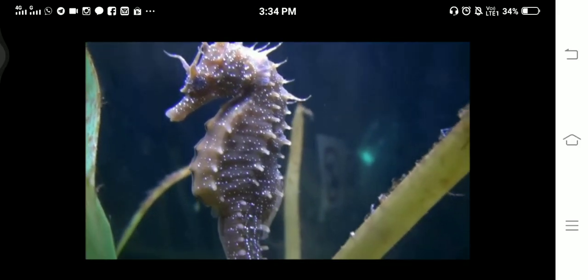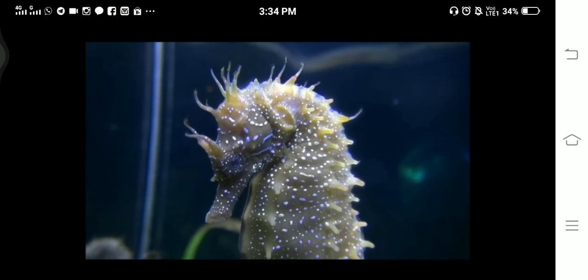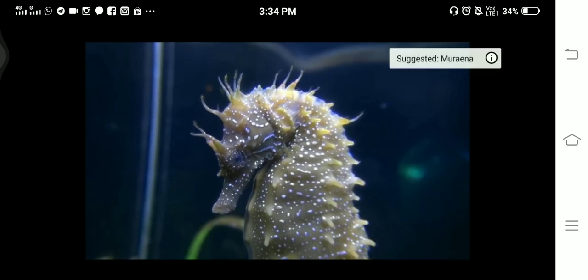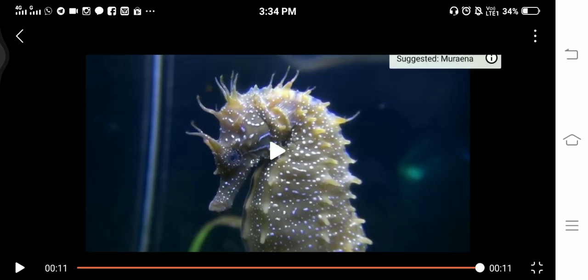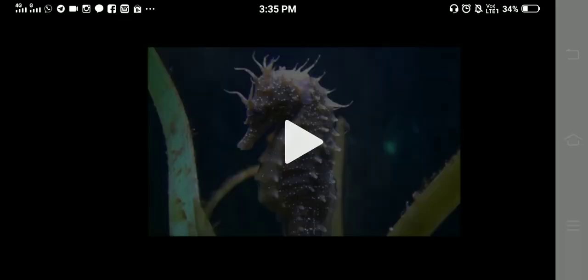Look, can you see the picture of a seahorse? And do you know one thing about seahorse? Seahorse only walk straight. Like you can see in the picture, the seahorse is so straight. So seahorse, like other fishes or other creatures in the water, used to move in a slant way, but seahorse used to move in a straight way.